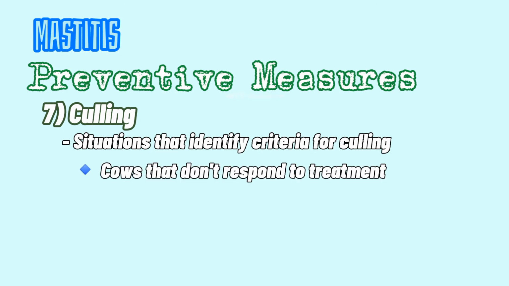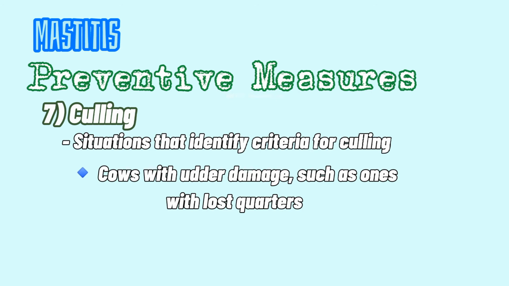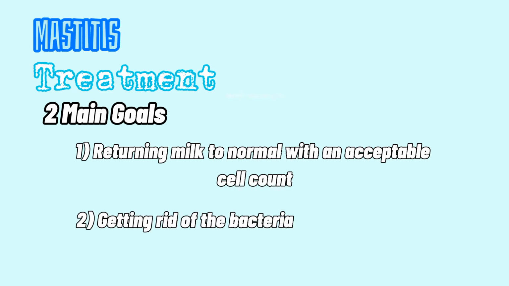First, are cows that don't respond to treatment. Second, are animals that are repeatedly infected, as they could be considered carriers and spreaders of the disease. Third, are cows with other damage, such as ones with lost quarters. Treatment of mastitis have two main goals. First, returning milk to normal with an acceptable cell count so that it can be sold again. Second, getting rid of the bacteria.